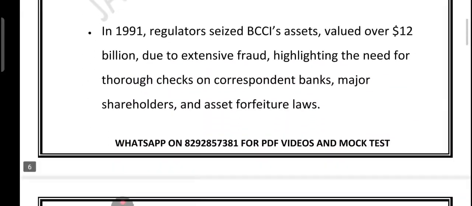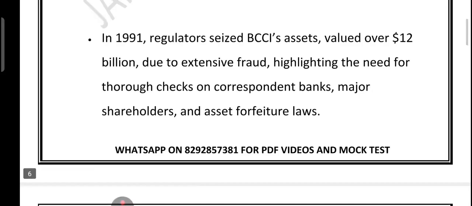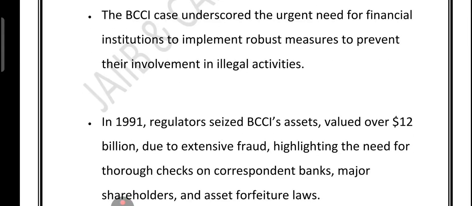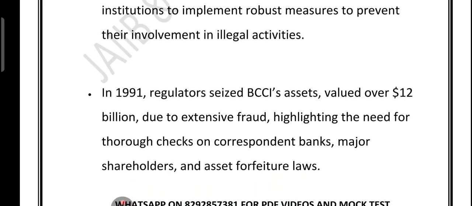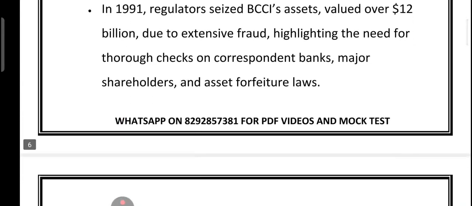So we are talking about the example of BCCI, right? So let's quickly revise. I told you about FATF, which is hiding criminal profit to conceal illegal origin. Then Interpol, making illegal money look legitimate. So commonly hidden are crimes like drug trafficking and tax evasion. BCCI case: a huge global bank laundering money for criminals, complex operations made detection hard, highlighting the need for a strong anti-money laundering system in the bank.